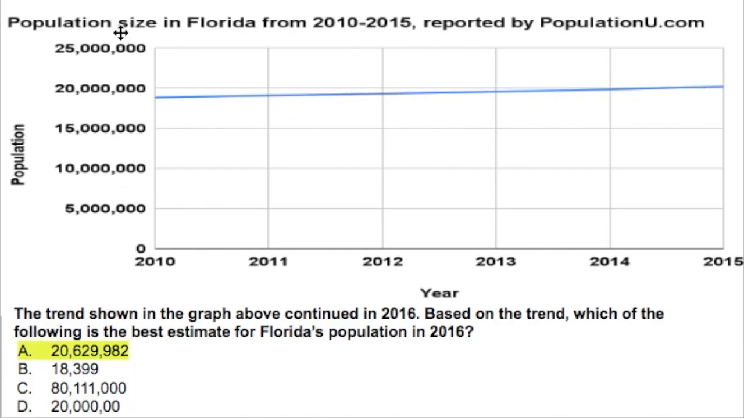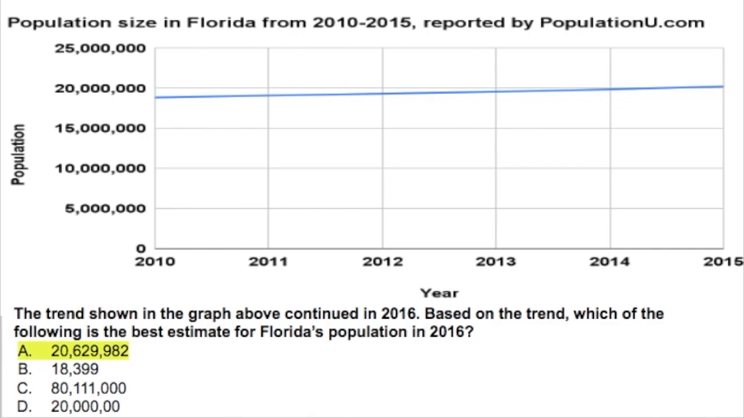So we want to look at the numbers here on the vertical axis. And we see that they're going up each year, right? From 5 million to 10 million, it's going up each year. So that tells us that the trend is showing an increase each year. If the trend is showing an increase each year, and it says that the trend continued in 2016, we could rule B out because we know that B is way too low. B is not even at 5 million, let alone something above 20 million, okay?